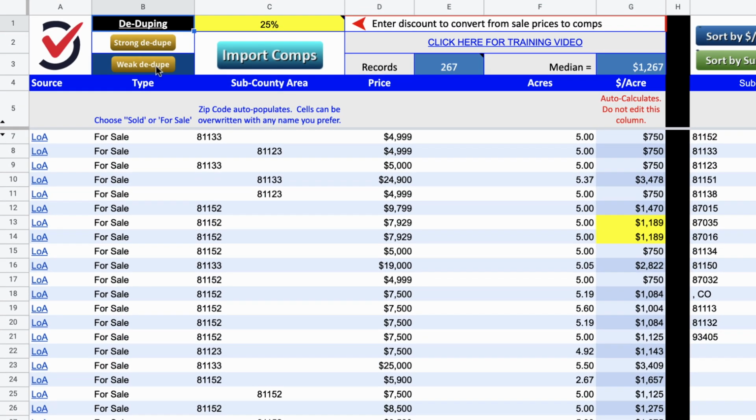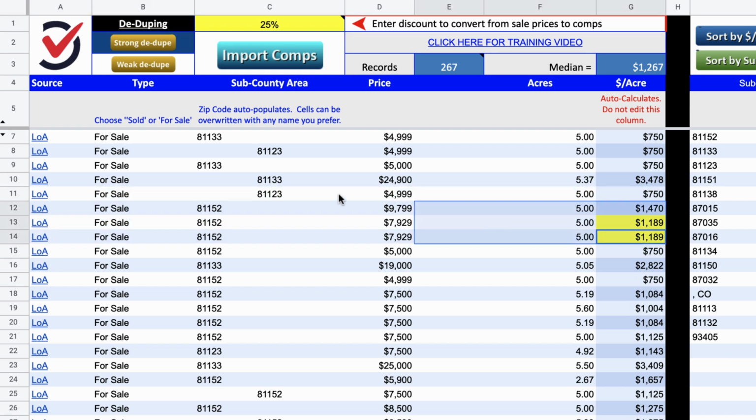And just so you understand the order and the flow of how this is supposed to go, because I didn't really understand this at first, you're supposed to select which deduping method you want first, and you can tell which one is selected by whichever one has that dark background behind the button. Once that's selected, then you click import. After you click import, it's supposed to automatically take out the duplicates, but for some mysterious reason, some of them may still flow through. If some do flow through, those are the ones that are going to be highlighted in yellow like this. At that point, you can look closer at them and manually remove them if you want.